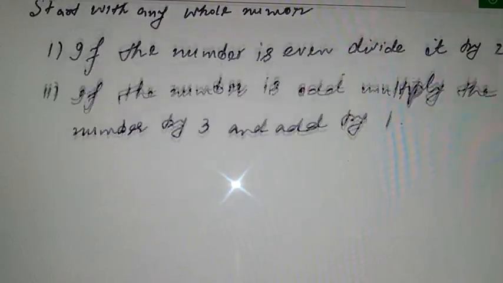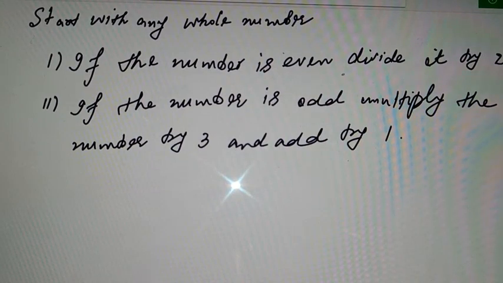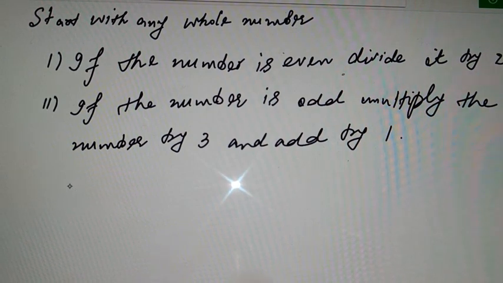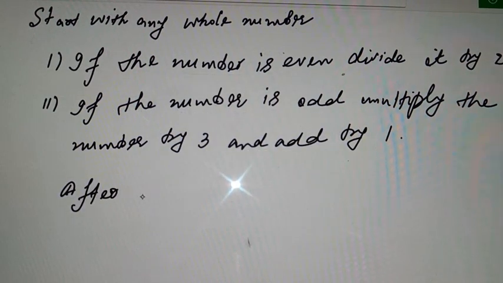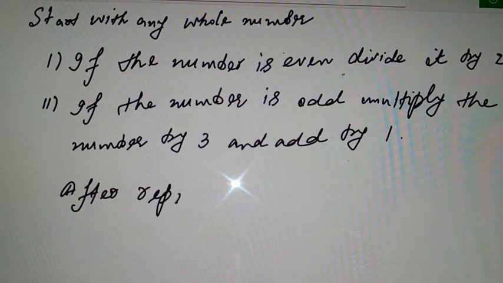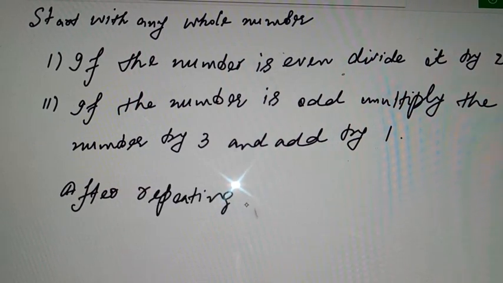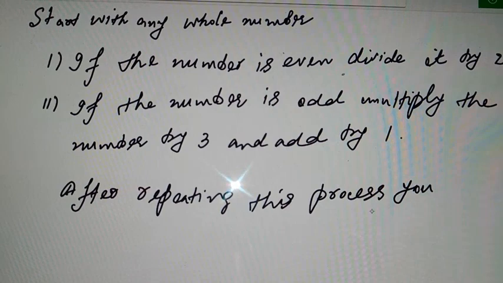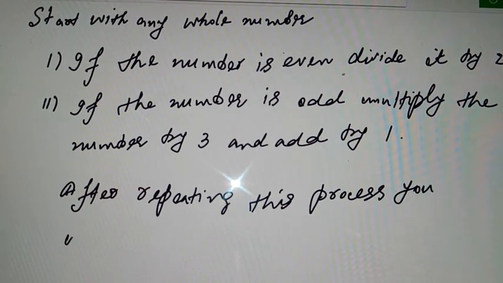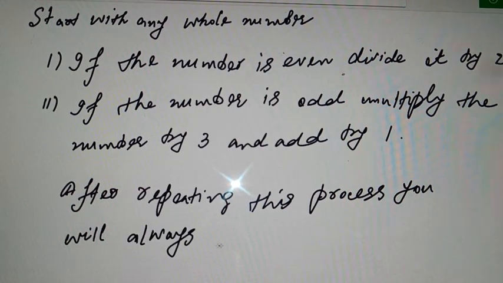So what will happen after doing all this? When you repeat this process, you will always reach 1.